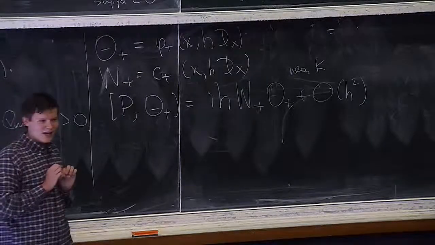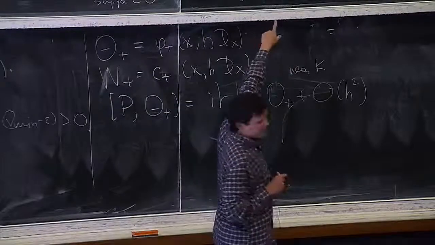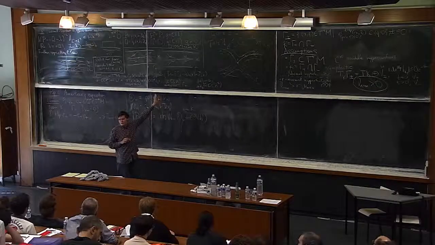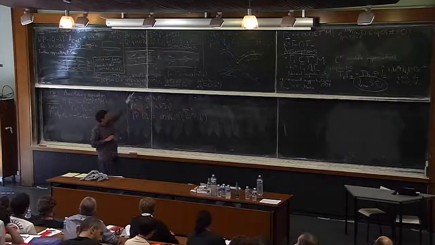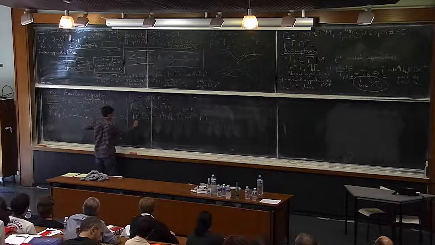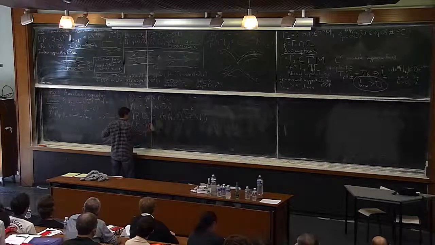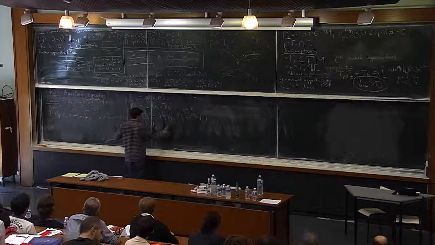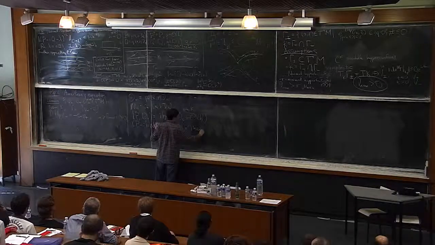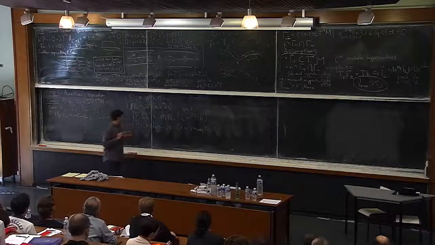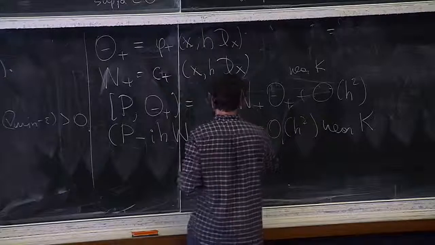Now, what I can do is go back to my equation here. My Q doesn't matter near the trapped set anymore. It's just localized away from it, so I'm going to throw it out. And then when I commute, I can see that I have this auxiliary equation: P minus i h W plus minus lambda, applied to Theta plus U, is equal to O large of h squared, again, microlocally near the trapped set. Oh, sorry, forgot the most important part: Theta plus U.